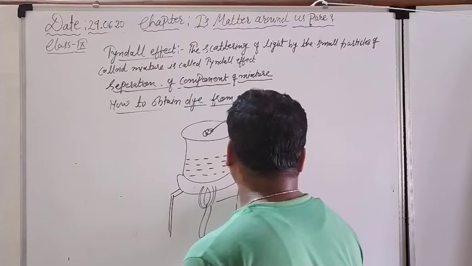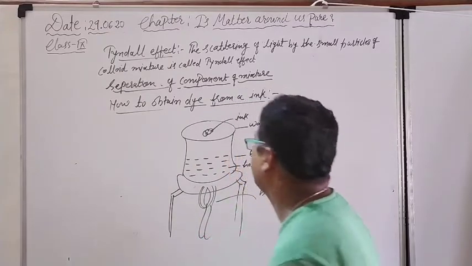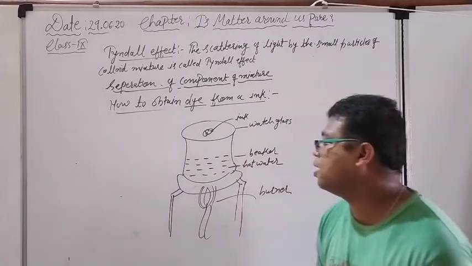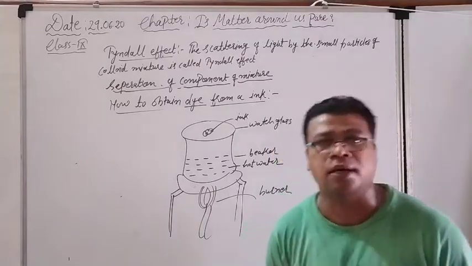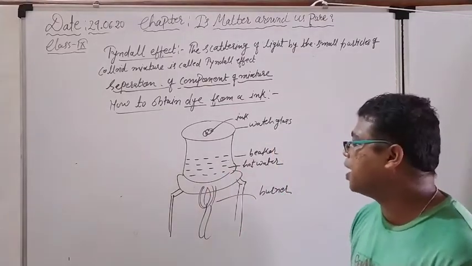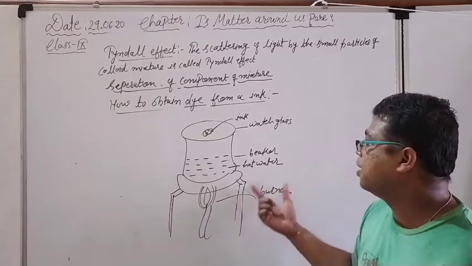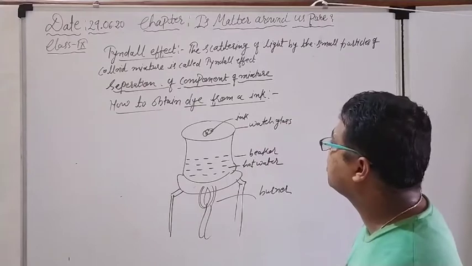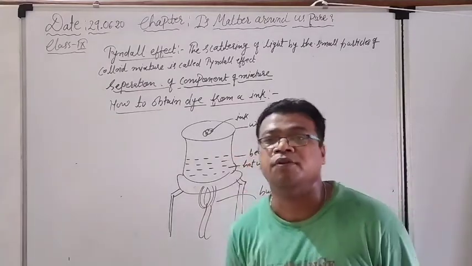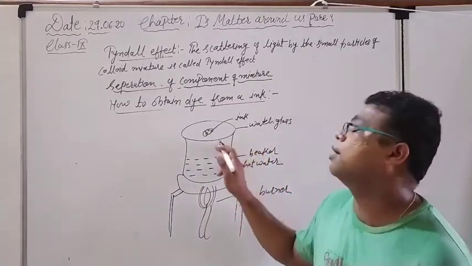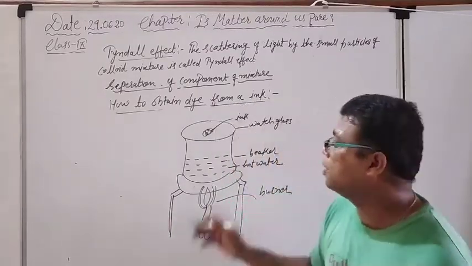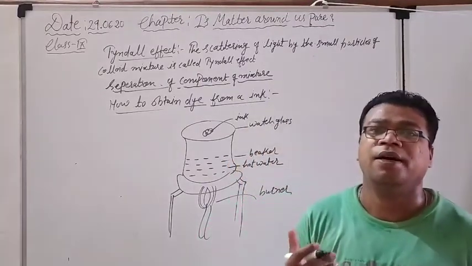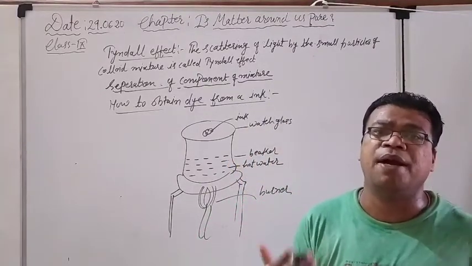So this is the burner. See, try to understand what is happening. With the help of the burner we are heating the water which we have taken inside the beaker. And we have covered the mouth of the beaker with the help of the watch glass. A watch glass is a kind of container made of glass.